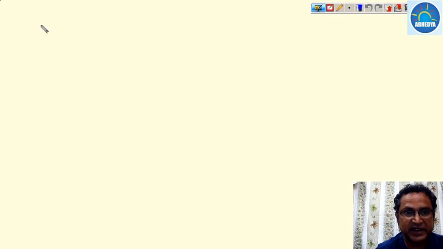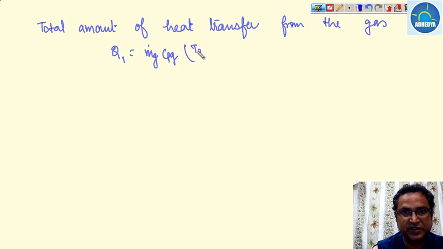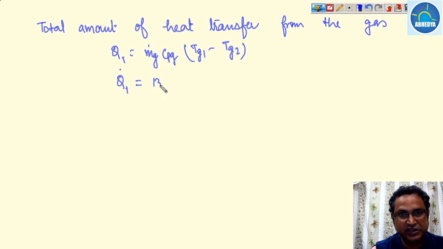So the total amount of heat transfer from the gas or product, Q1 dot, is equal to mg dot Cpg times Tg1 minus Tg2. Now put the value, so this Q1 dot comes to be 1362.5 kilowatt.